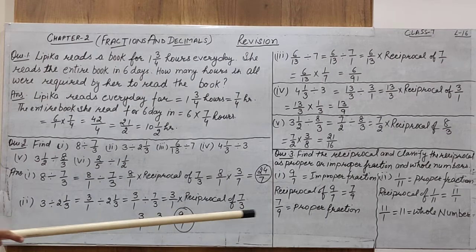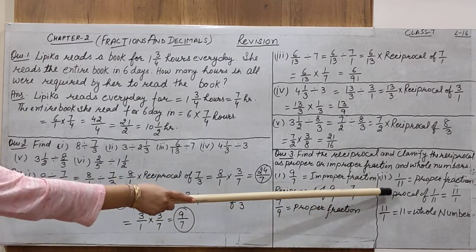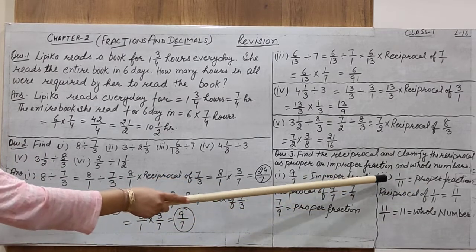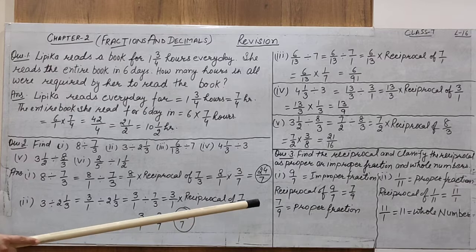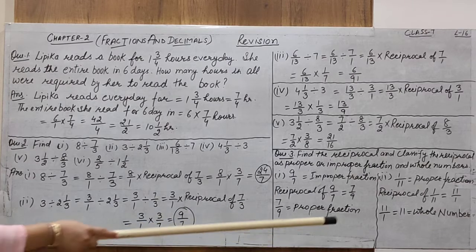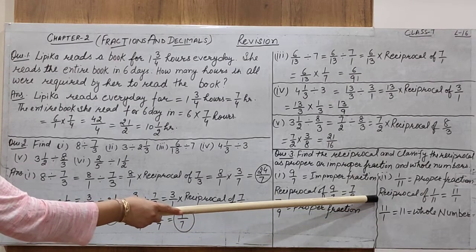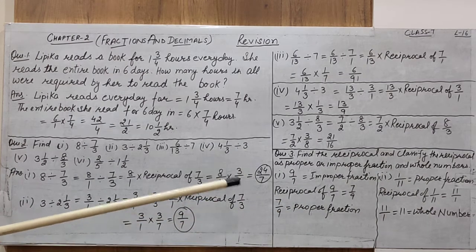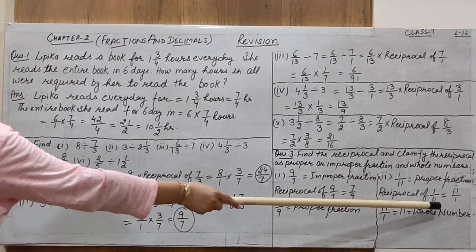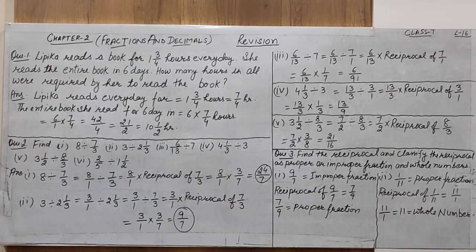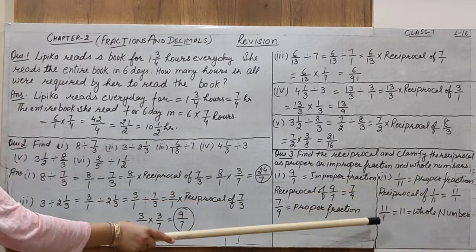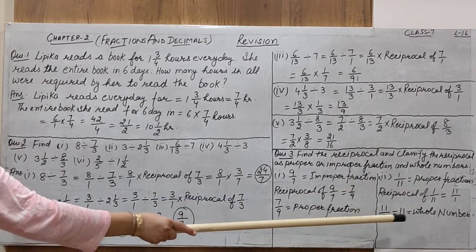Similarly, one more question. 1 by 11 is a proper fraction because the numerator is less than the denominator. That you know. Next, the second part: the reciprocal of 1 by 11. What is the reciprocal of 1 by 11? Change the numerator into the denominator. The result is 11 by 1. Now, classify this one also. That is 11 by 1. We can write 11 by 1 as 11.